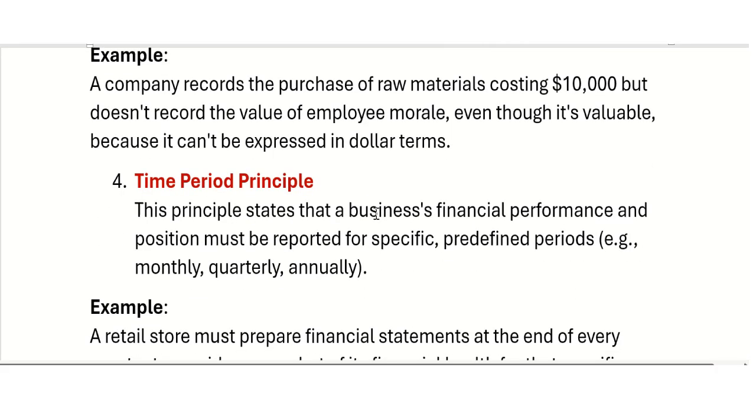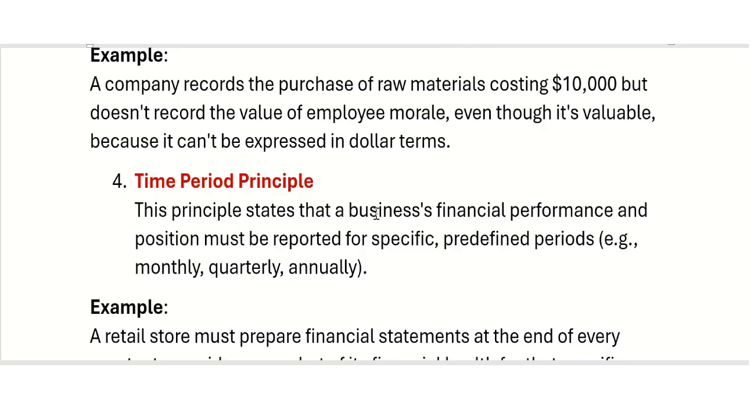For example, a company records a purchase of raw material costing $10,000 but does not record the value of employee morale, right? Even though it's valuable, it cannot be expressed in dollar terms. Morale, their honesty, it's valuable, but we cannot express it in dollar terms.